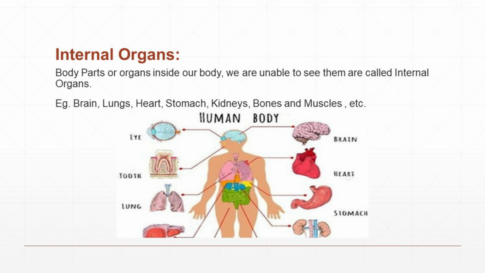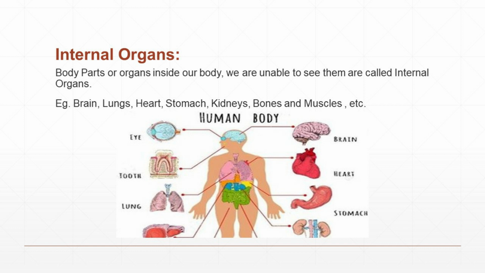Now all of you look at this picture. Human body, that is eye, tooth, lungs, liver, kidneys, stomach, heart, brain, etc. These are all called internal organs.